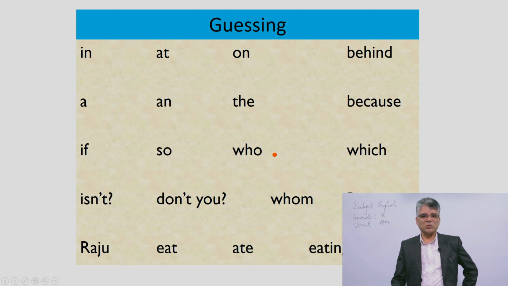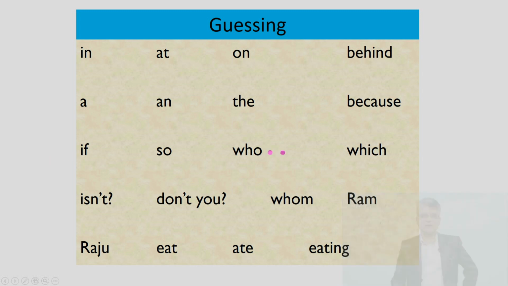If, so, who, which are again connectives or clauses, just like if is used in an if clause. Isn't it, don't you, whom, Ram, Raju, eat, at, eating. From those words, can you guess what the title of today's topic is?